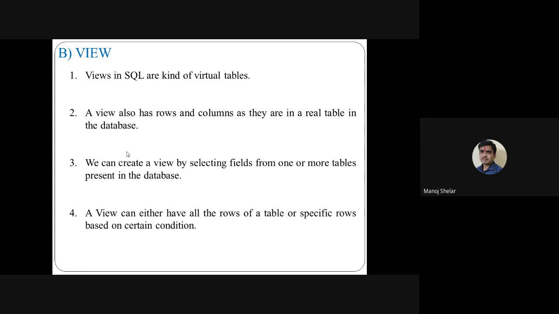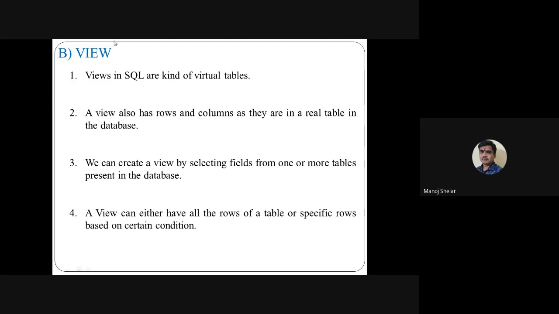In an updatable view, any changes in the table, insert, delete, update, are reflected in the view. Any changes in the view are reflected in the table. So this view is called an updatable view. And a non-updatable view means, suppose there are two tables and using the two tables we design one view. Any changes in the view are not reflected in the table, or not reflected in the view.